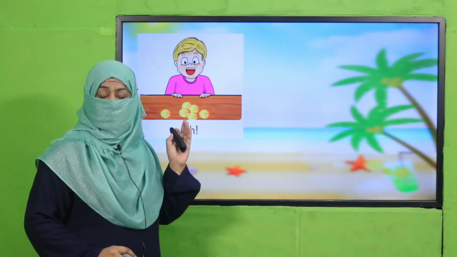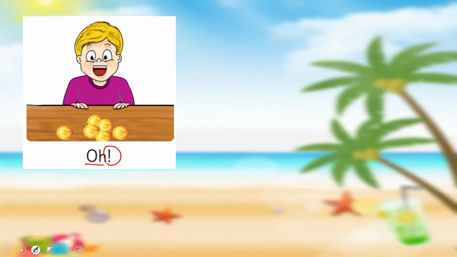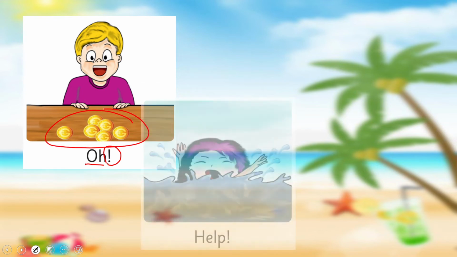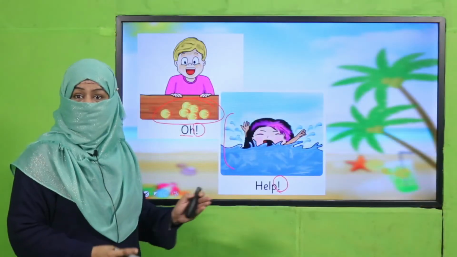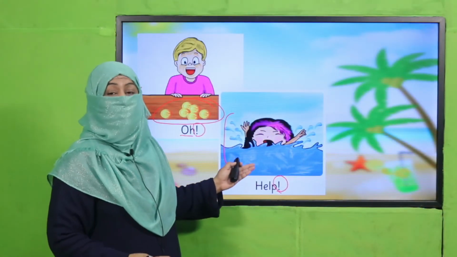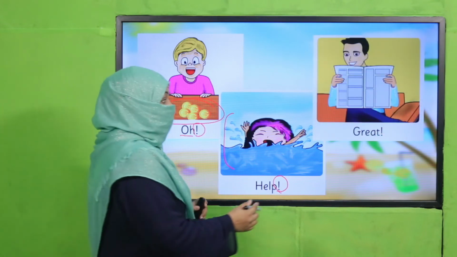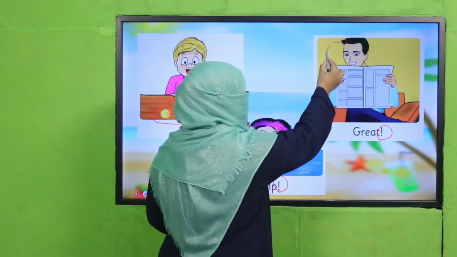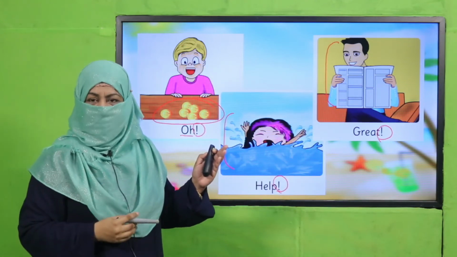Look at the pictures. These pictures are given in your book. It's written, oh, and this exclamation mark, oh, there are pennies, there are coins, there are gold coins. Oh, wow, right? The next is, help, help. She needs help. Maybe she doesn't know how to swim. That's why she needs help. Okay, she's crying for help. The other is, great. The man is reading a newspaper. Maybe he found great news and he said, great, right?